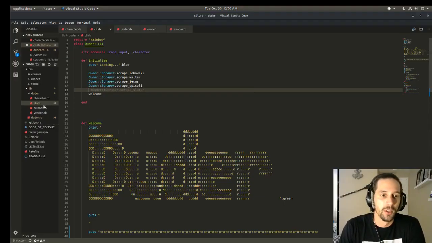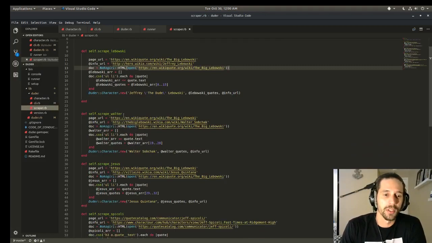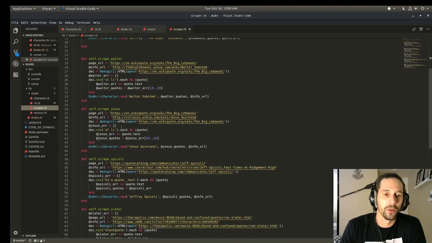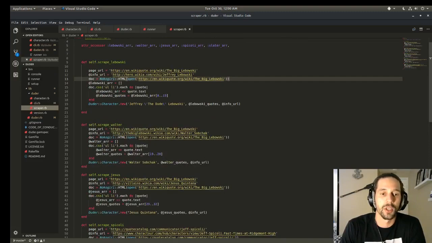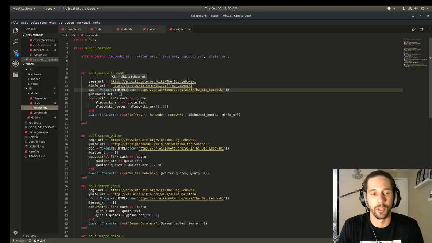First, we're going to look at my scraper class, and this is kind of the meat and potatoes of the whole thing. You see each one of these methods is a scraper method for each character that I'm using. The first thing I do is set my page URL variable, which is equal to the page that I'm scraping my quotes from for this particular character, which is just the Big Lebowski Wikipedia page, and actually contains different characters, not just Jeffrey Lebowski.